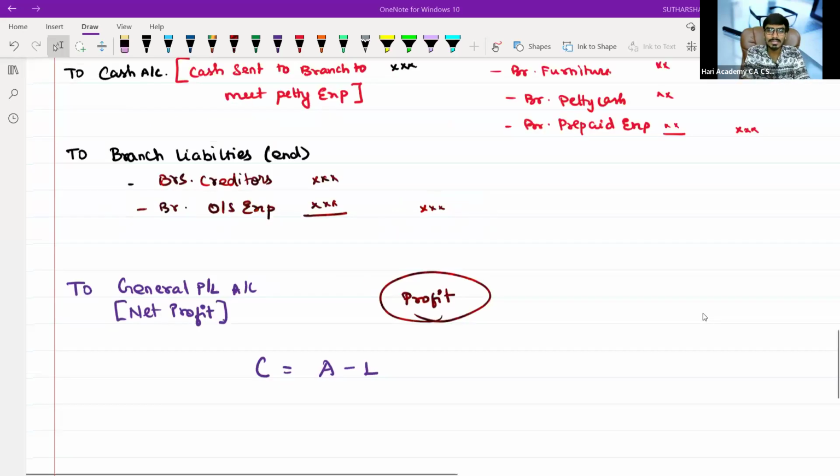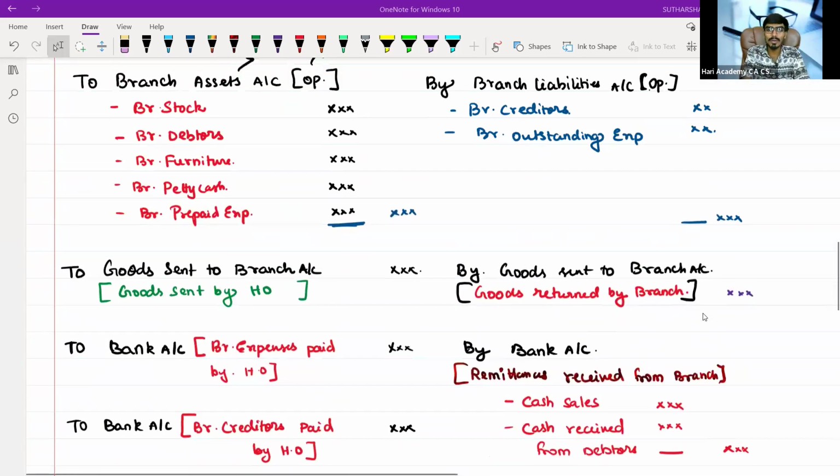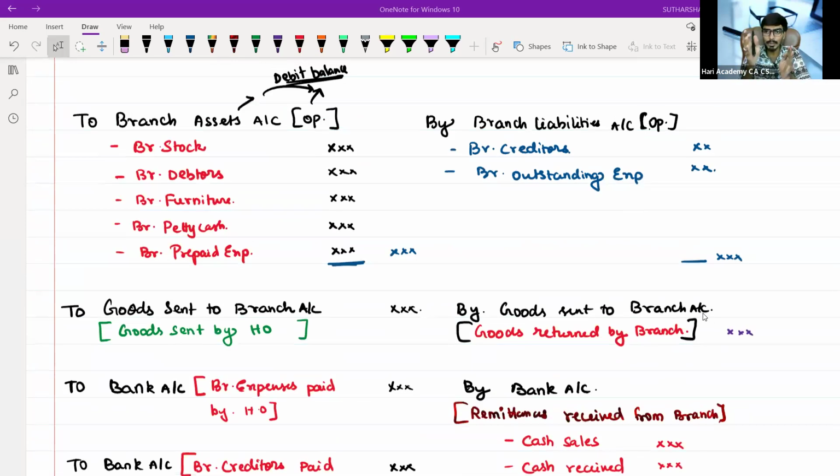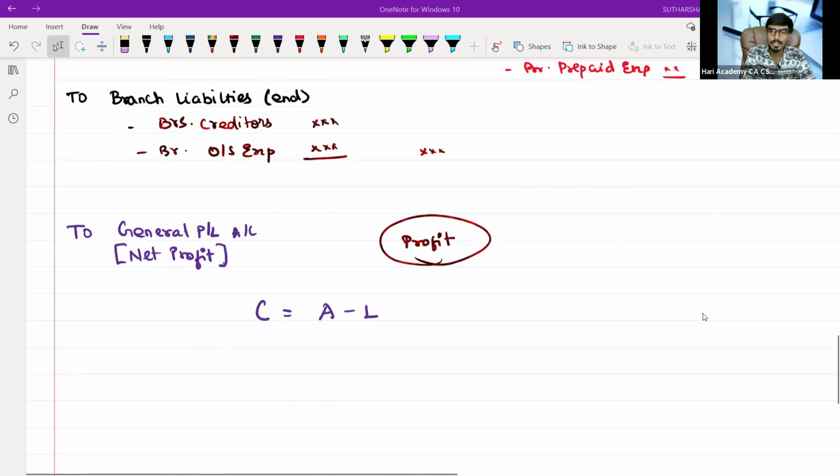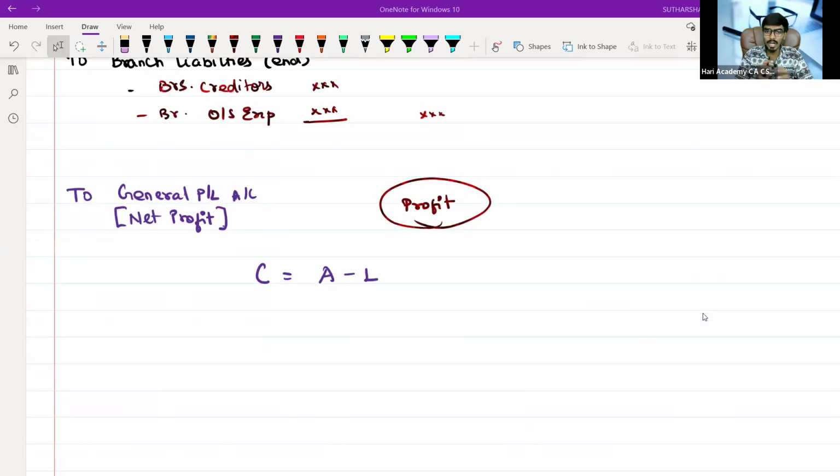Now, I will give you a slightly different perspective of seeing that same branch account. See this. You have studied incomplete records, right? Accounts from incomplete records. In that, we are having opening capital, sir, and on that side we are having closing capital as well.